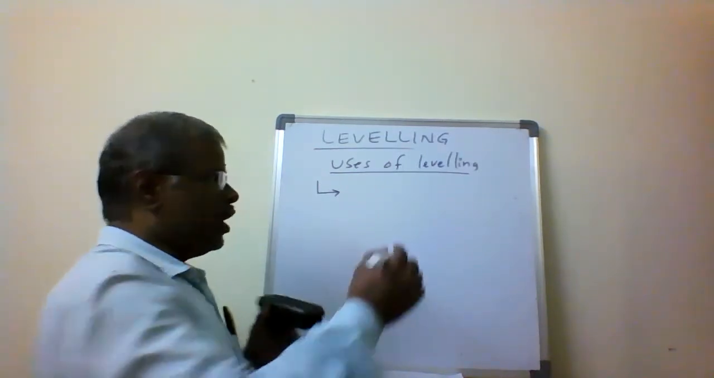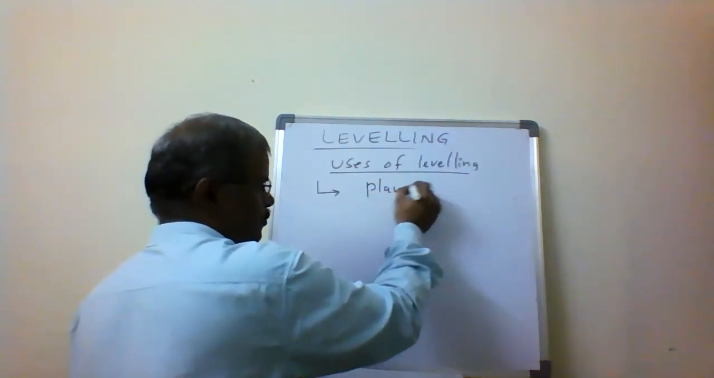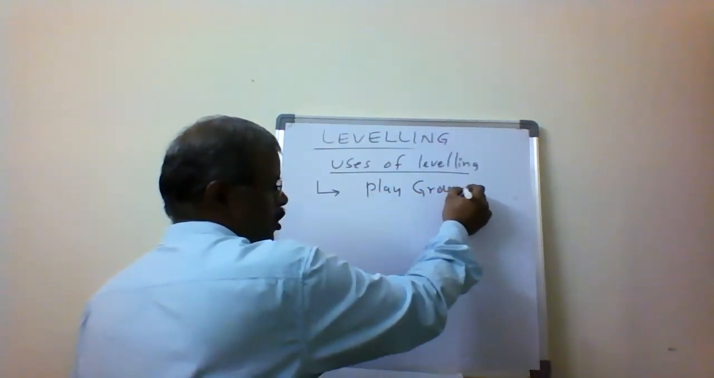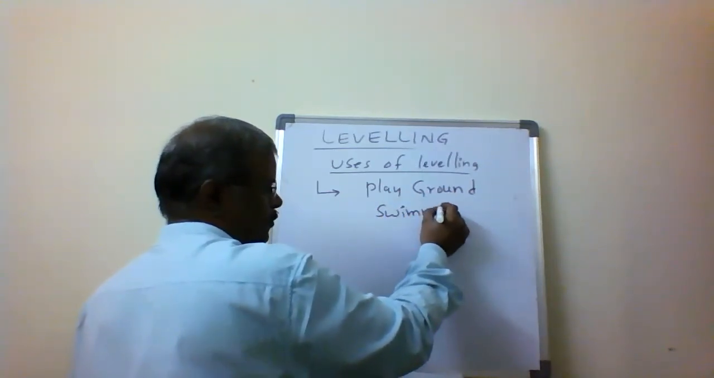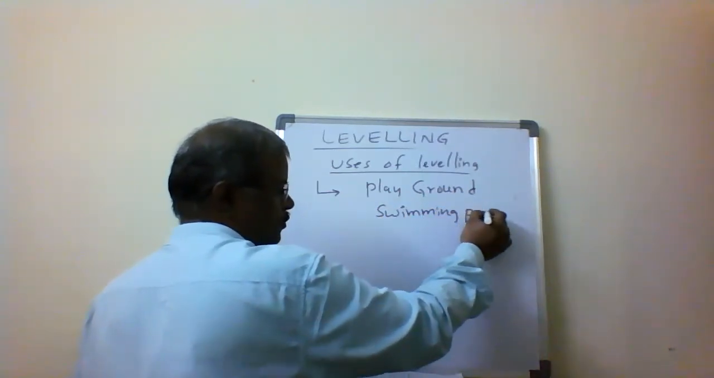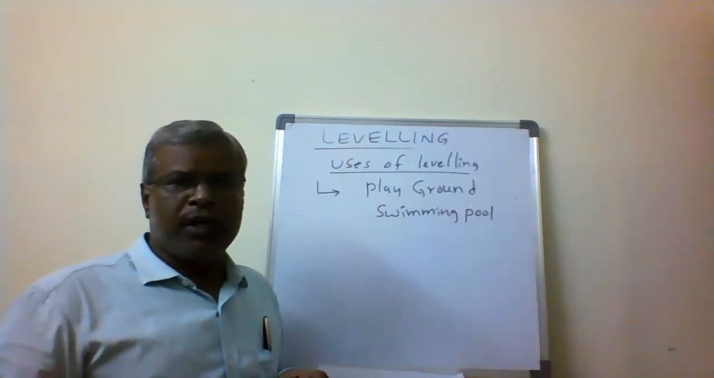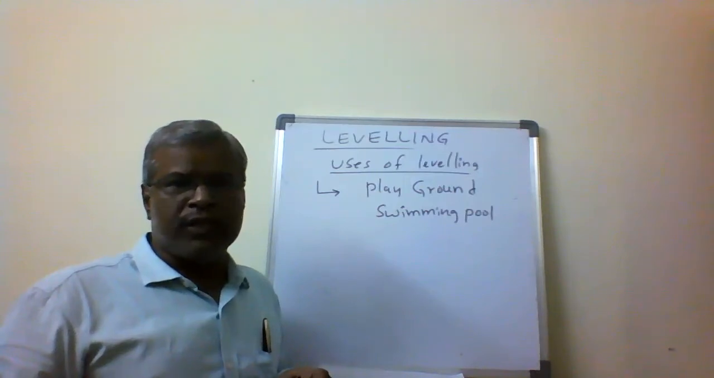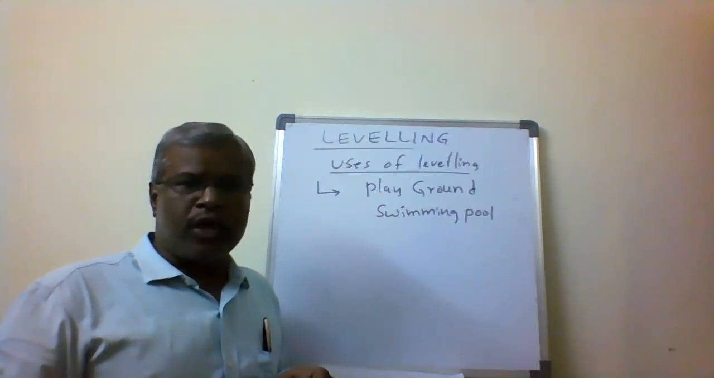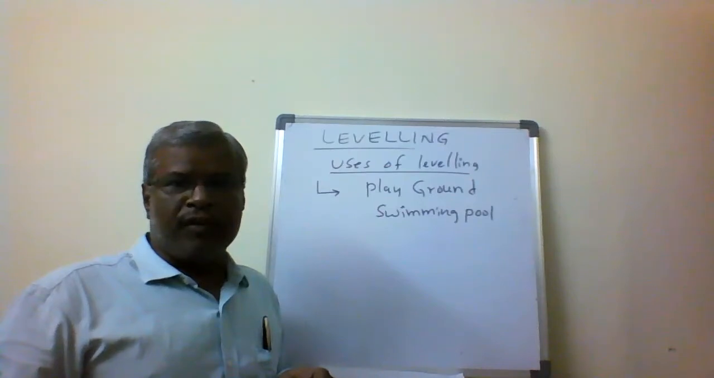So for example, if I am preparing a playground or a swimming pool, take the example of a playground. The playground is a level surface. So how do we achieve the level surface? The process or method we use is leveling. With leveling, we prepare the playground.